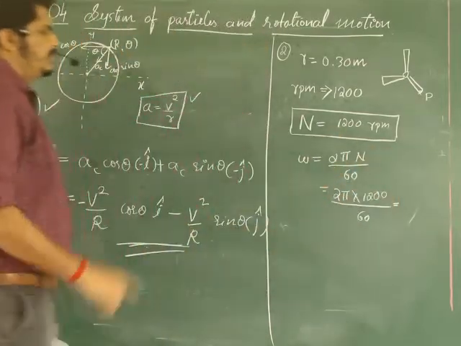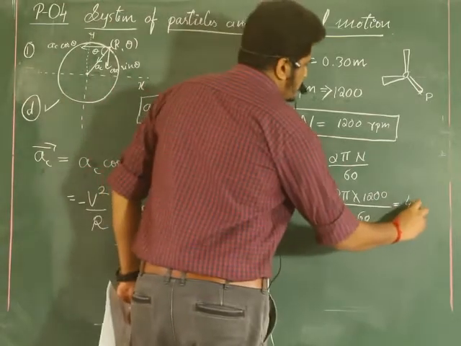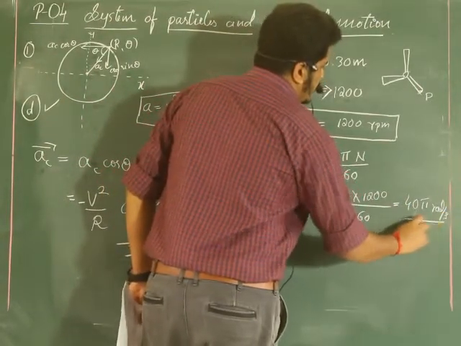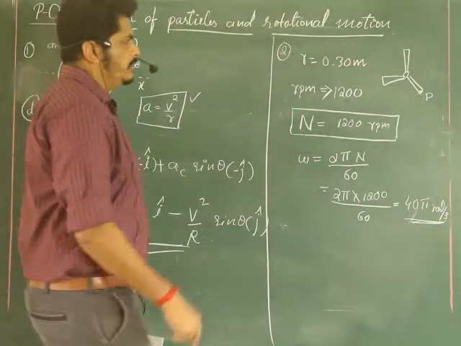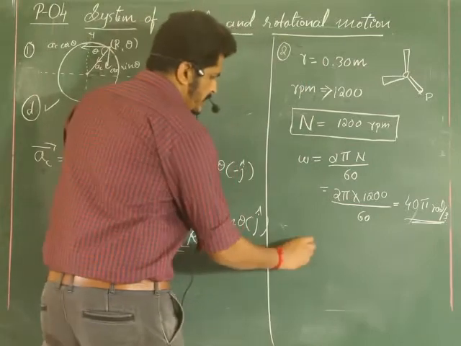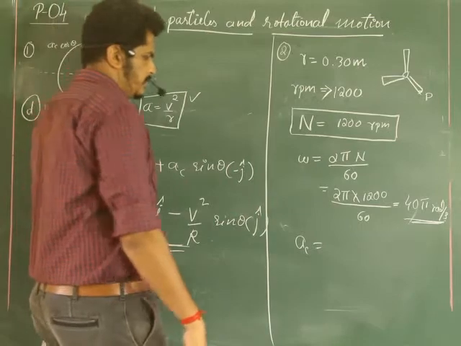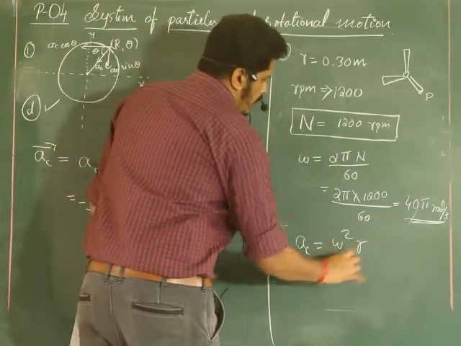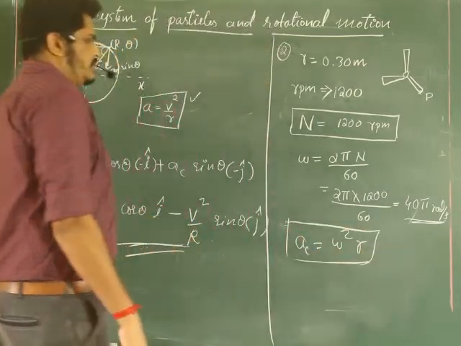So while substituting, the answer we are going to get is 40 pi radian per second. So angular velocity, or angular frequency, we got. What are we supposed to find out here? Acceleration. So acceleration is equal to centripetal acceleration. What is that? Omega square r. You might be remembering the formula, okay? Centripetal acceleration is omega square r.